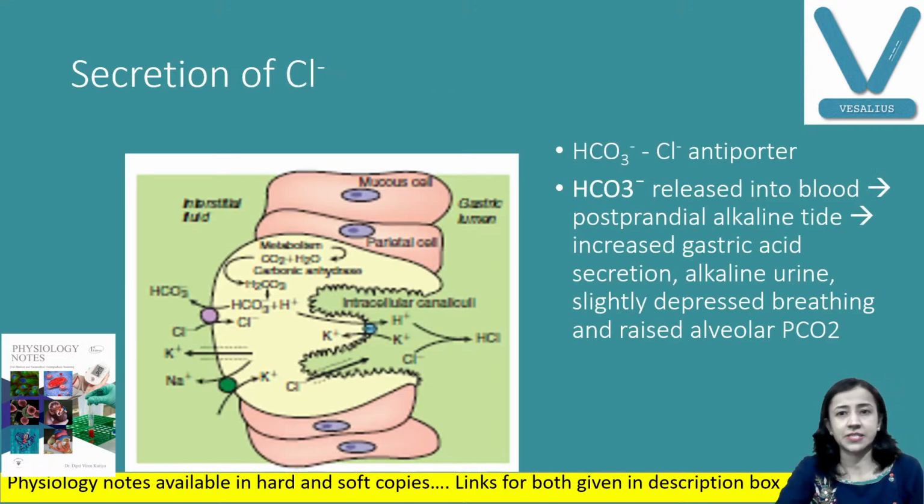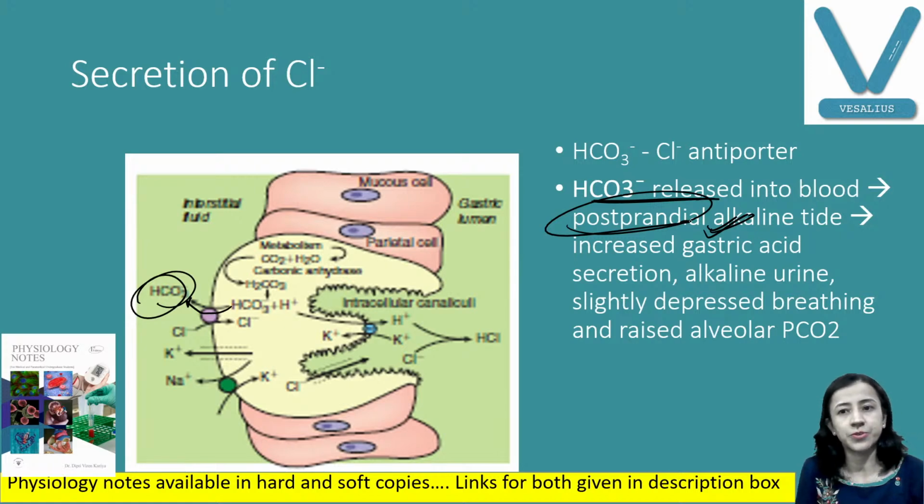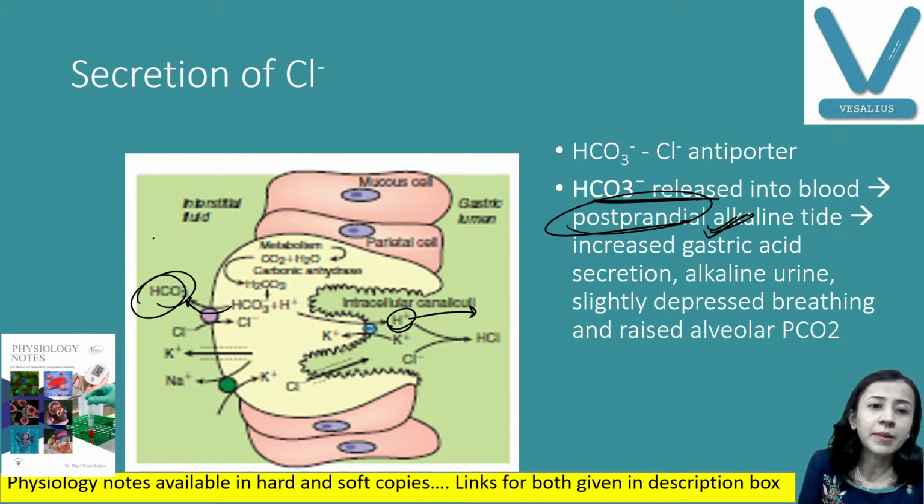Now the next thing is, what happens to this bicarbonate ion? These bicarbonate ions enter the blood. They are released in the blood and are responsible for postprandial alkaline tide. Very good. So what happens is, on one side H plus is there in the gastric secretion, but the blood becomes alkaline because of HCO3 minus.